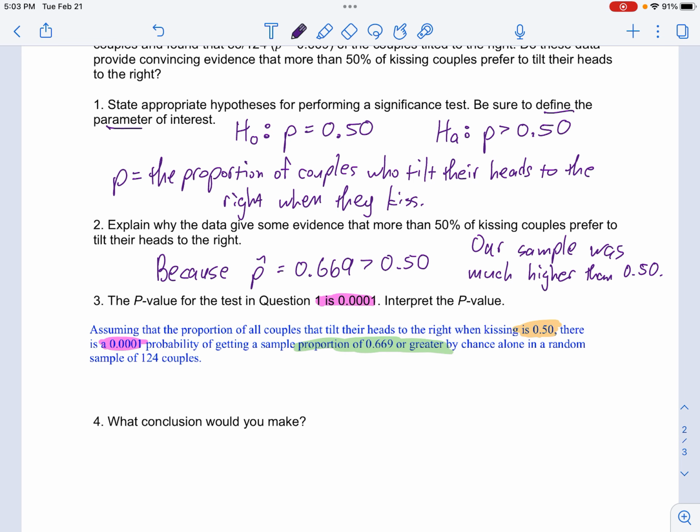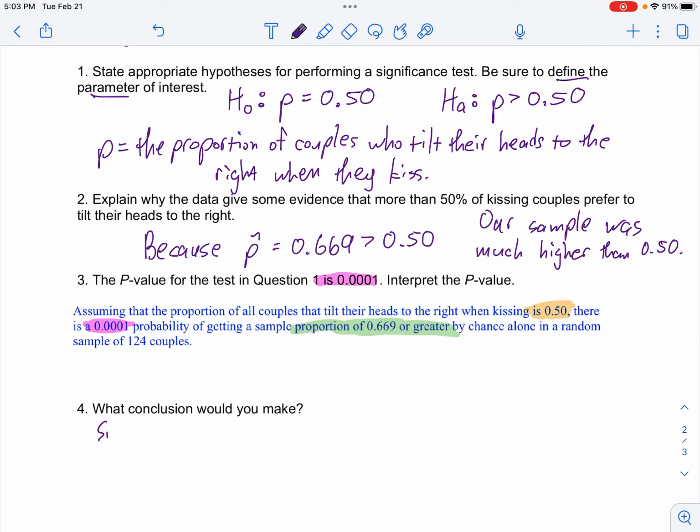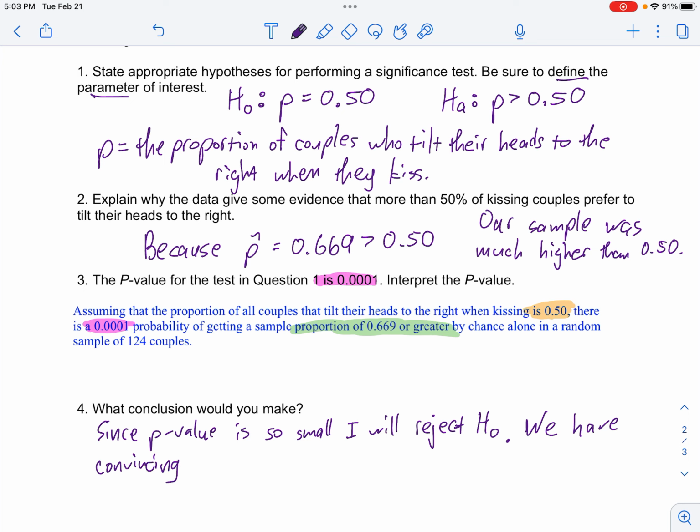So what conclusion can we make? Since the p-value is so small, I will reject the null hypothesis. The null was that people tilt to the right half the time. And then I would say, well, in favor of what? We have convincing evidence. In this case, it's very convincing because p is so low.